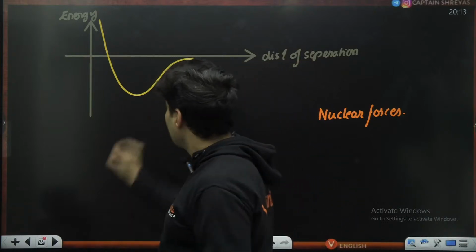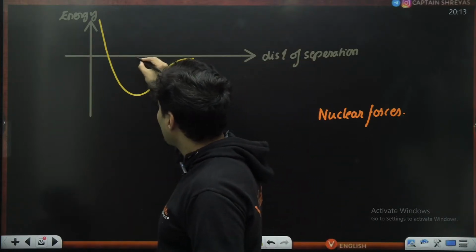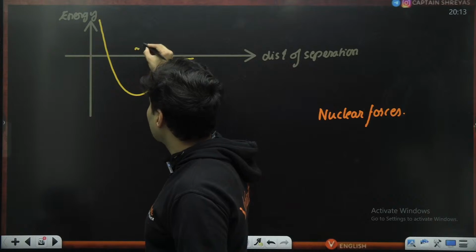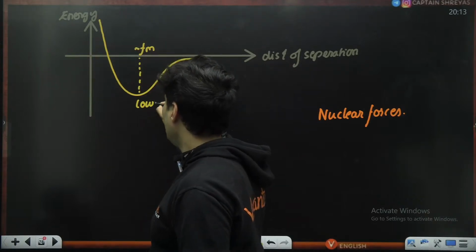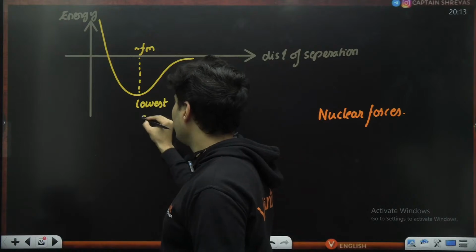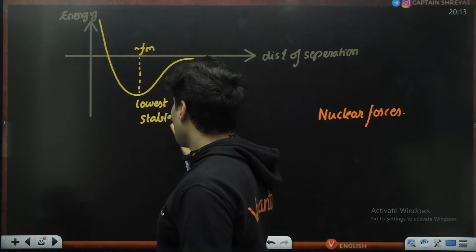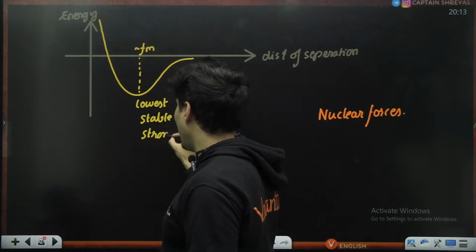Usually it is very low when it is close to a femtometer. At a femtometer, it is lowest or minimum. That means it is most stable, and then it has strong attraction.